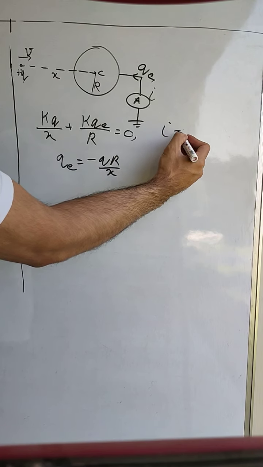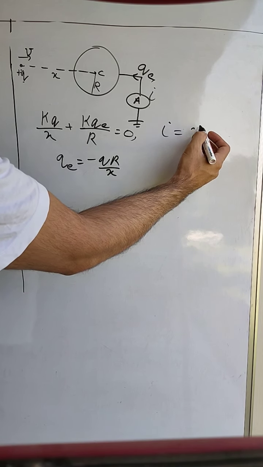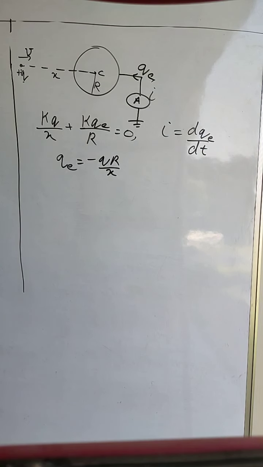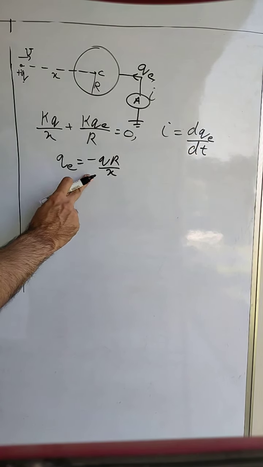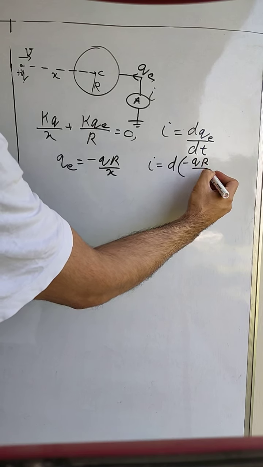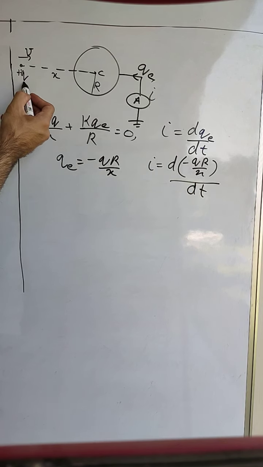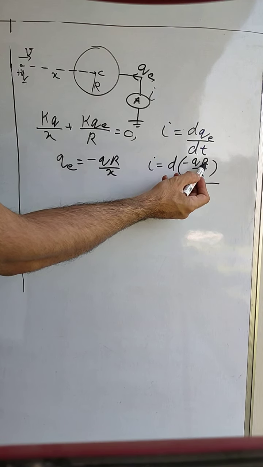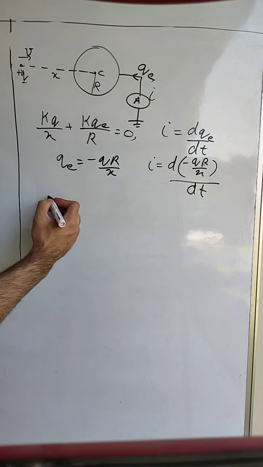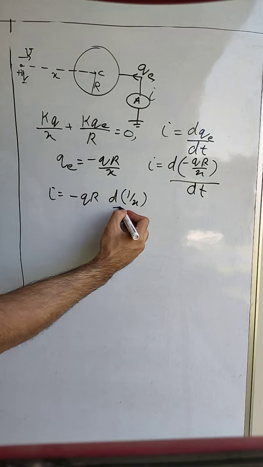Now we know that I equals the rate of change of charge. This we have studied in lower classes also. Current equals the rate of change of charge, which is dq by dt, or in this case dQE by dt. Putting this value of QE from here, I equals d of minus qr by x upon dt. Since the value of q is fixed and the radius of the sphere is also not changing, both of these are constants and we take them out. So I will be equal to minus qr d of 1 by x by dt.